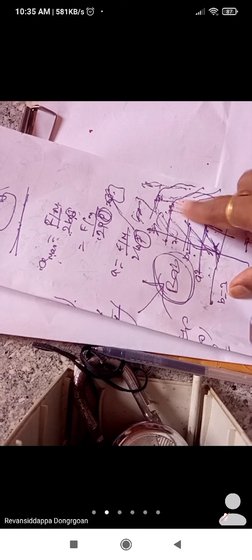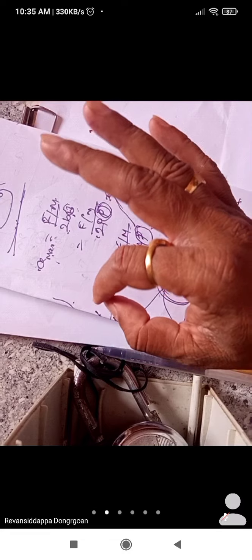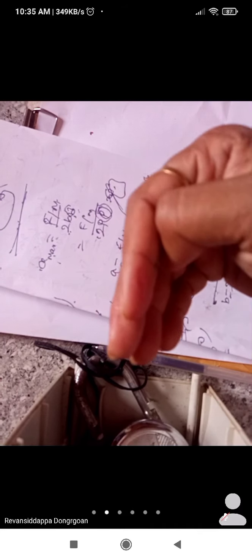You write it point-wise and write the definition of this. You will get the 5 marks. So once again: resonance means the amplitude of the body reaches its maximum when the natural frequency matches the applied frequency. The condition is that damping is low and amplitude is high. That's what sharpness is: the ratio of the change of amplitude to the change of frequency. You write these, and you will get 5 marks.